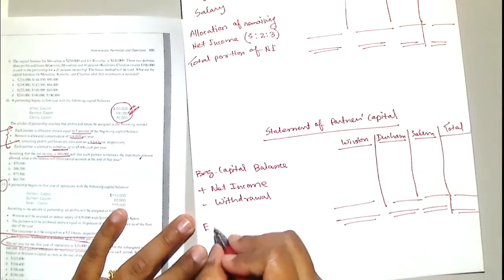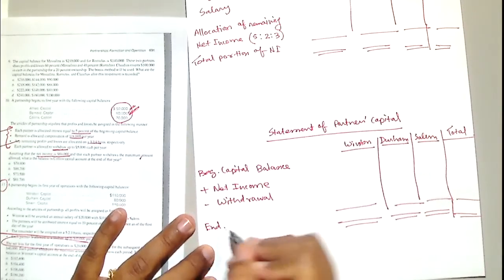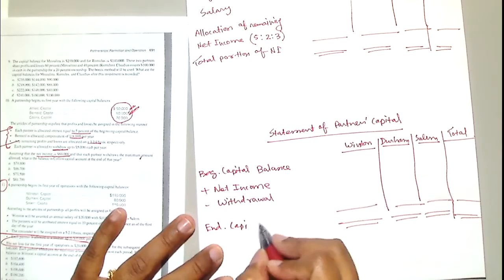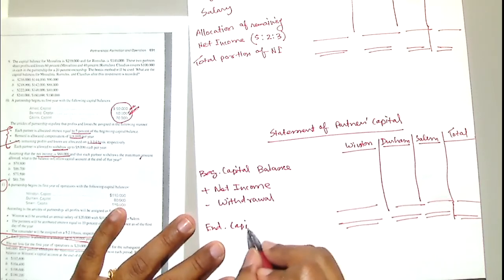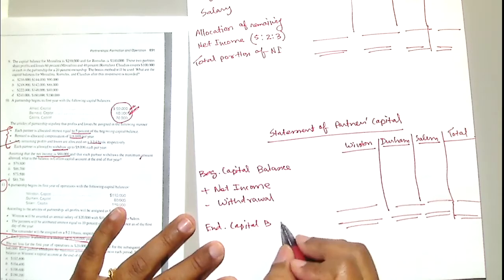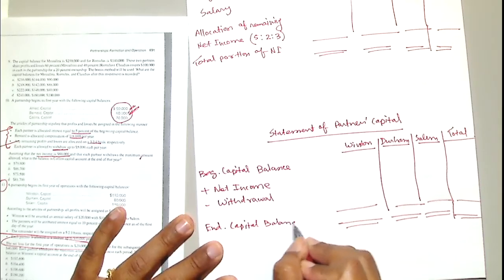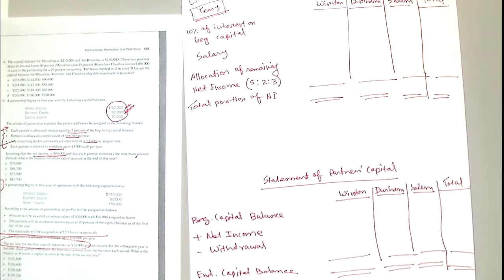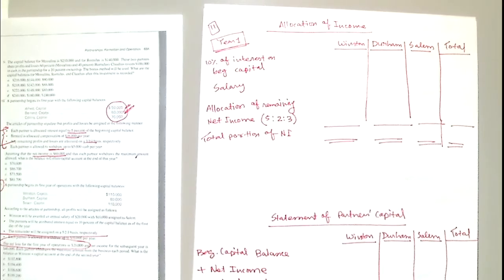Think, pair, share. Do it in a pair. Match the numbers with what your friends got. Ending capital balance. I just did the skeleton. Now you will help me write down the numbers. Let's see where you are now. If you got stuck, that's fine. Let's do the second chart. Nothing but just a sign.